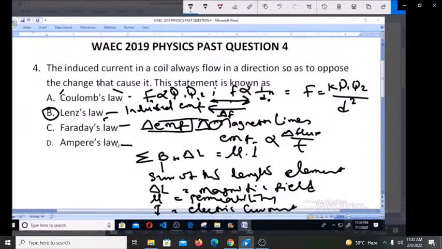And when you're talking about Ampere's law, we're talking about a closed loop where the sum of the length elements times the magnetic field in the direction of the length element is equal to the permeability times the electric current enclosed in the loop. So the right option here is Lenz's law.